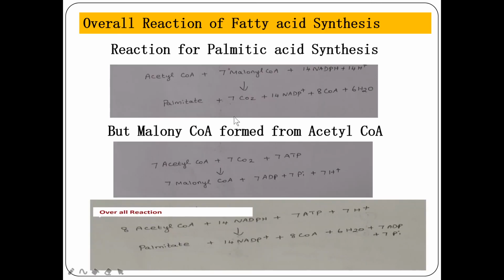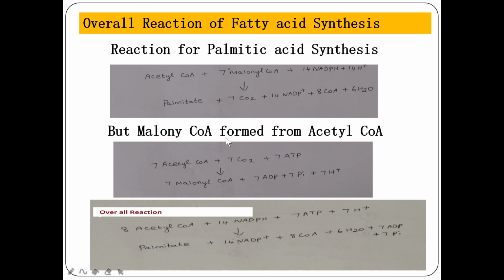And overall reaction, you can see first time one molecule of acetyl CoA is condensing, for 7 cycles, with 7 molecules of malonyl CoA. It will utilize 14 NADPH because two reductase steps are involved. 14 NADPH to be converted into palmitic acid plus 7 CO2 is released, and 14 NADP plus 8 CoA plus 6 molecules of water. But we know that malonyl CoA is formed only from acetyl CoA.